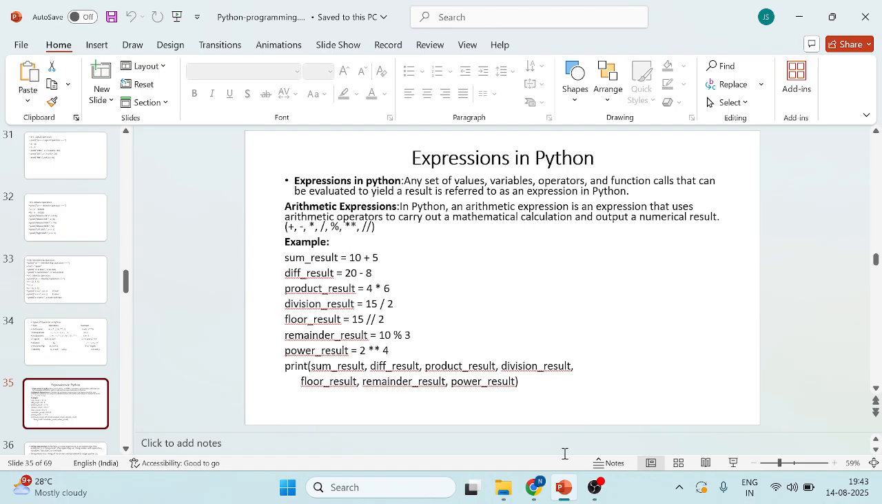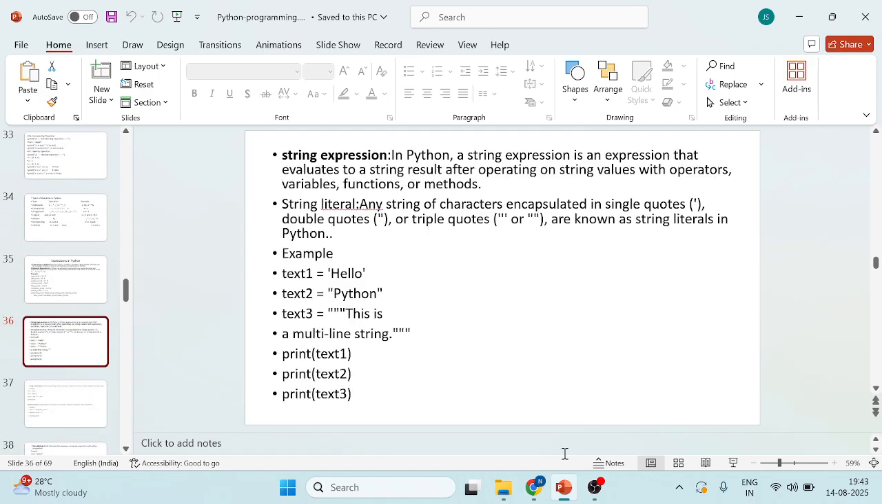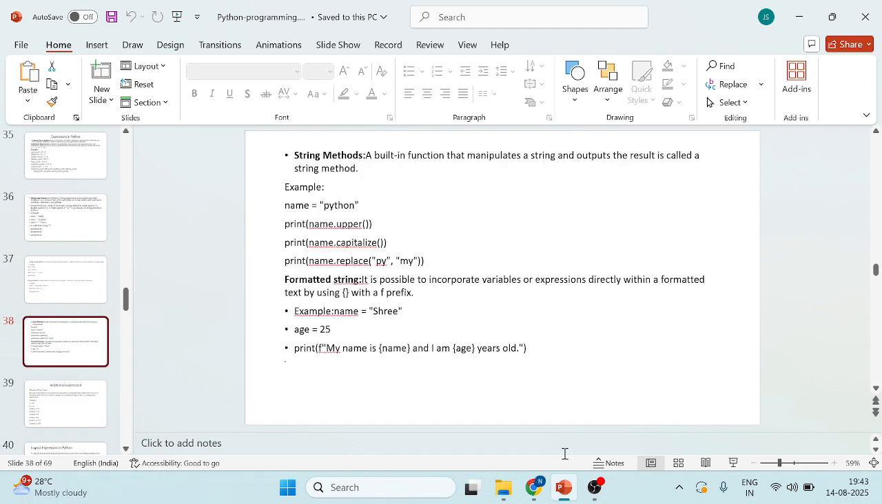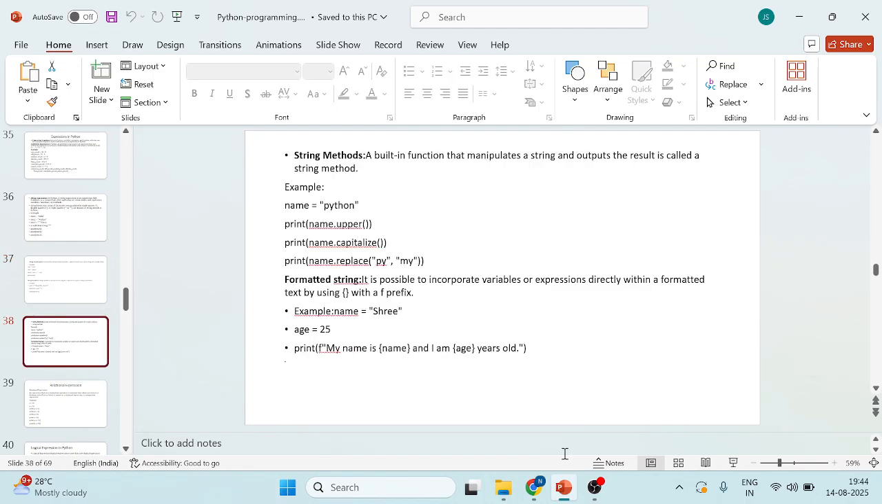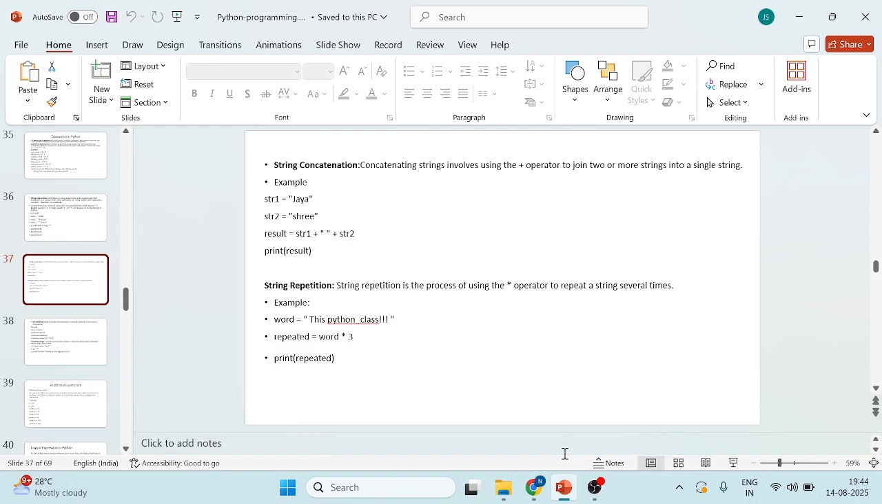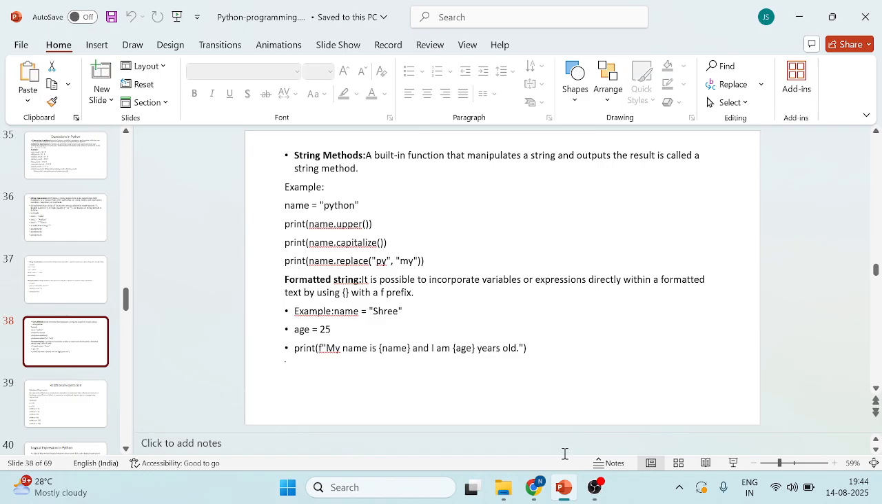In expressions also we have seen arithmetic expressions, string expressions, all this stuff we have seen. And here the string will be important. String concatenation is very important in real-time examples also, and how to repeat the string, string repetition. Repetition is also very important. In gaming applications we are using repetitions and concatenations as well. Coming to string methods, what we have seen in string methods is the upper character, lower character, and how to replace the string, right?